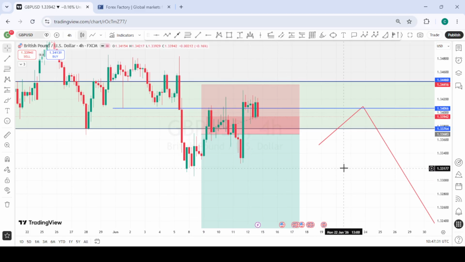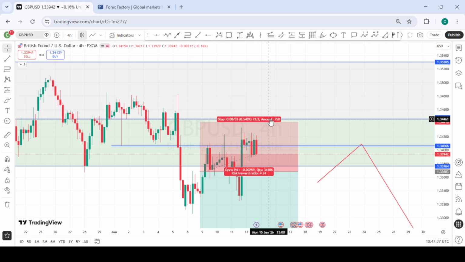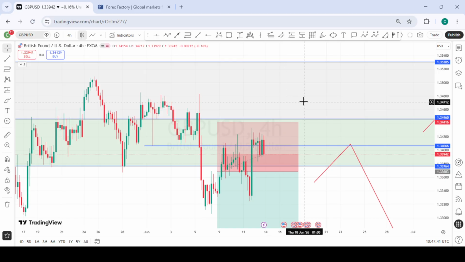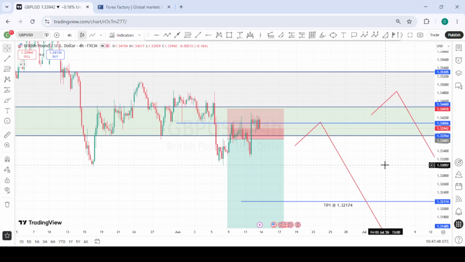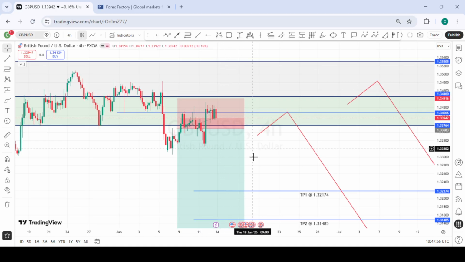But since we are looking out for a deeper pullback for DXY, we might likely see this position taken out. So price might possibly pull back a bit deeper into any of these two zones before we see the bearish reaction we are looking out for. We are currently in this position, and if DXY should pull back a bit deeper, we might likely be taken out of this position before we would see the real move to the downside. So we just have to be patient to see how it plays out.